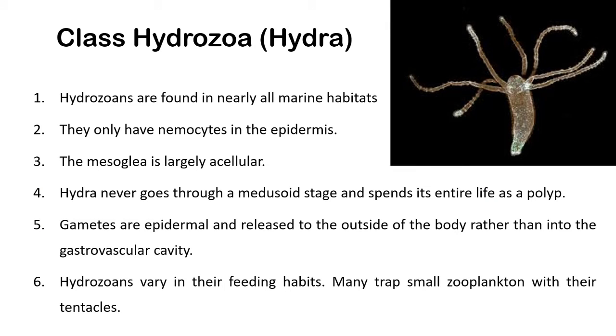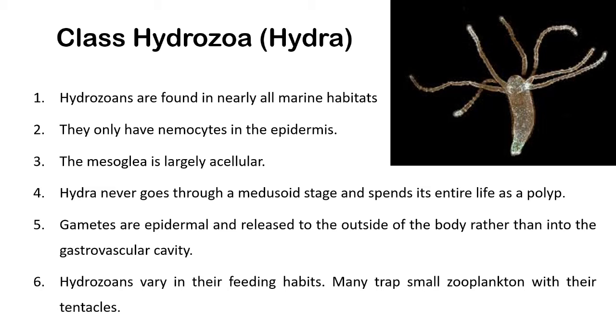Hydra, the freshwater Cnidarian animal. These Cnidarian animals are found in water. They have a special type of cell called nematocytes. Nematocyte cells are present on the epidermis. Then presence of mesoglea, it is largely acellular.